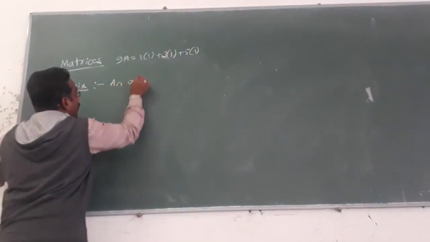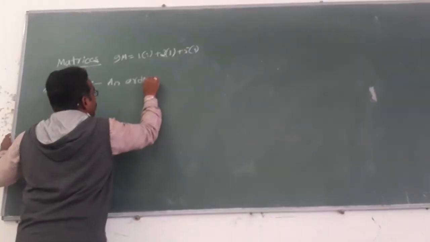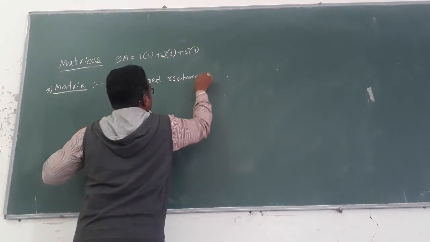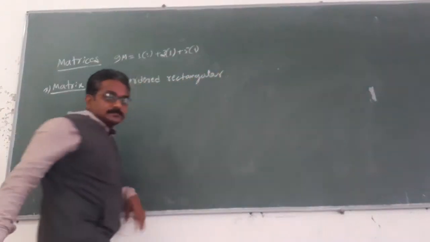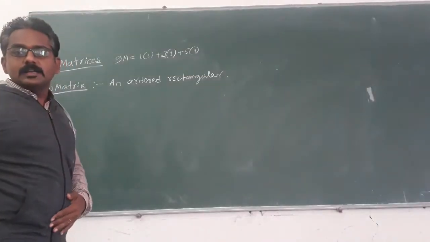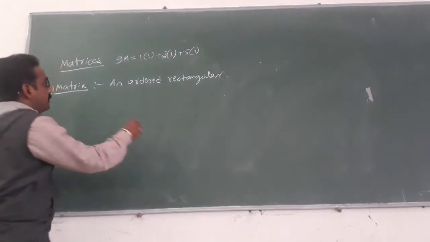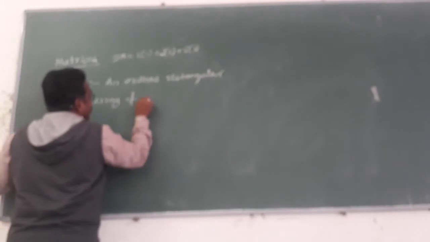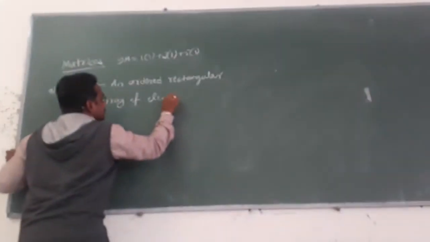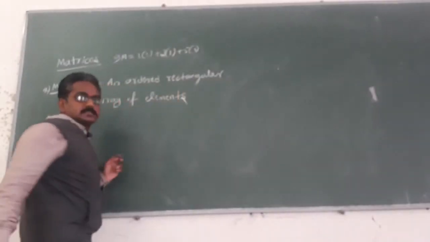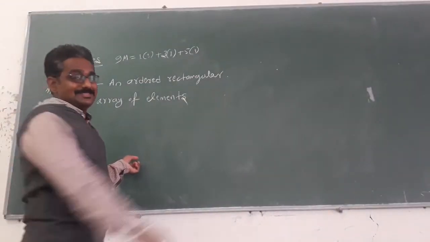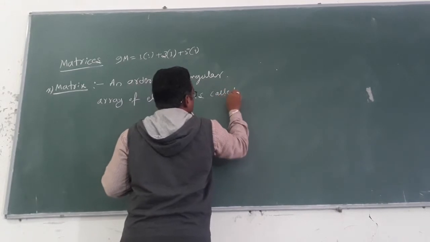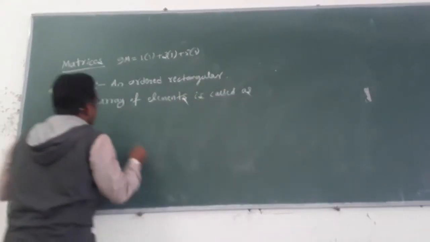An ordered rectangular array of elements is called a matrix.